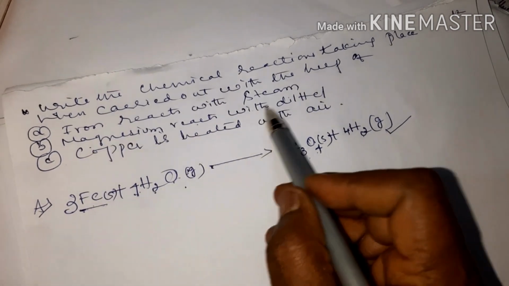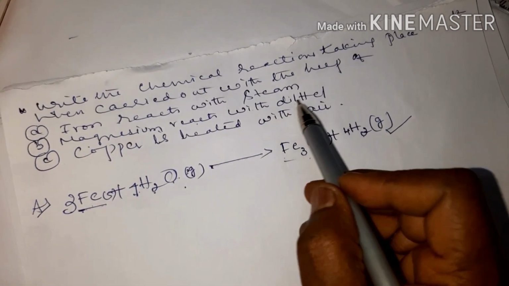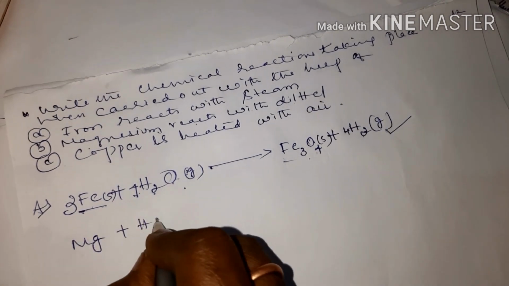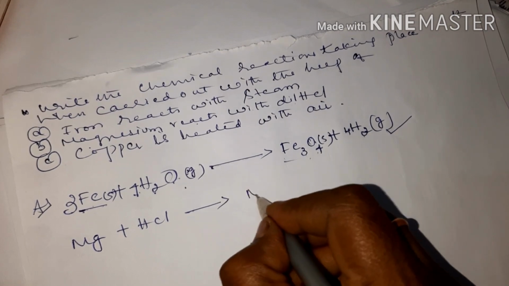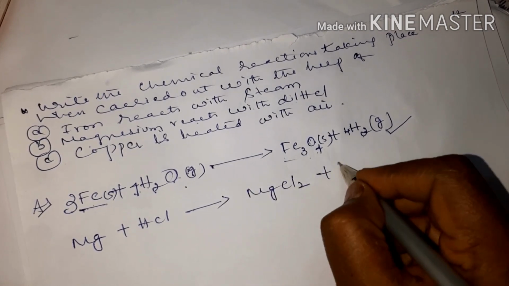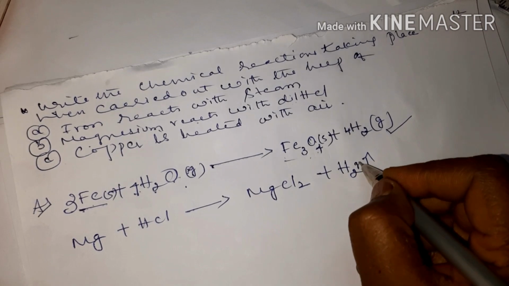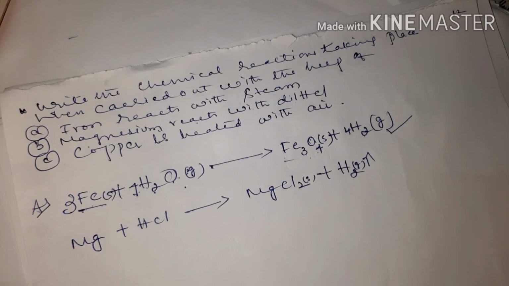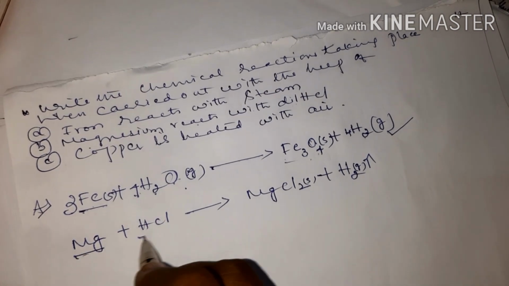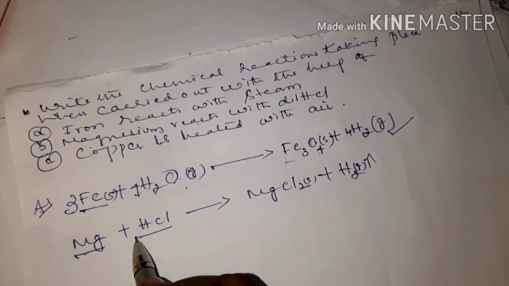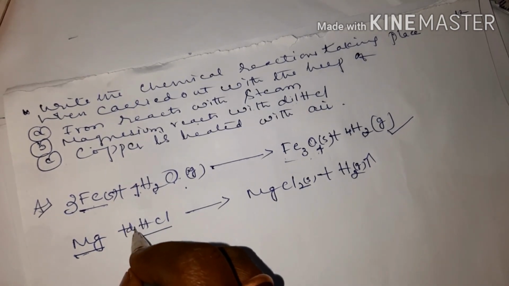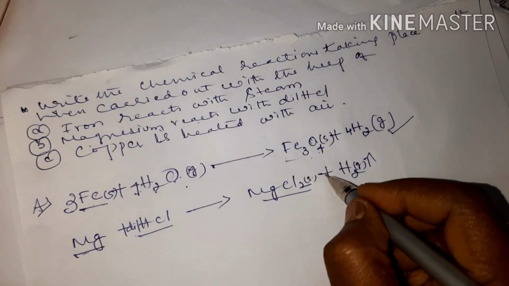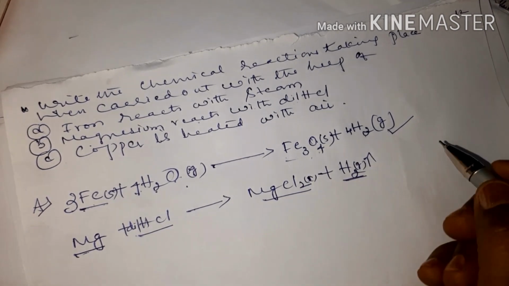Then magnesium reacts with dilute HCl, dilute hydrochloric acid. So Mg plus HCl, what happens? Magnesium chloride plus hydrogen gas. So magnesium, when made to react with dilute hydrochloric acid, you get magnesium chloride, with the liberation of hydrogen gas.